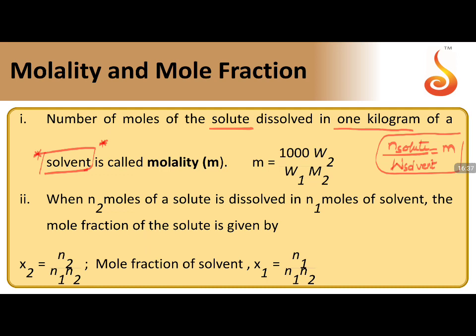Now coming to the next concept, mole fractions. Mole fraction is the ratio of the number of moles of one component to the total number of moles of all components present in the solution. It is given by the formula x1 equals n1 by n1 plus n2. x2 is given as n2 by n1 plus n2. And the sum of x1 plus x2 should always equal 1.